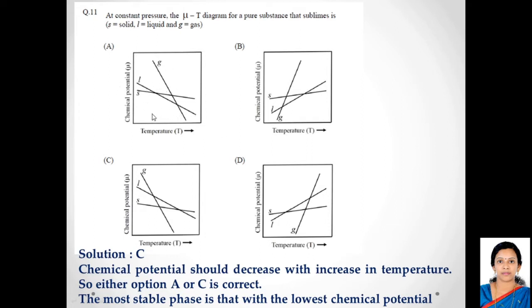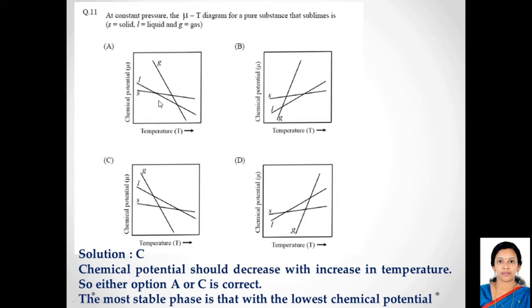Another thing we have to remember is that the most stable phase at a particular temperature is the phase that has the lowest chemical potential. So at this temperature, the solid phase has the lowest chemical potential.